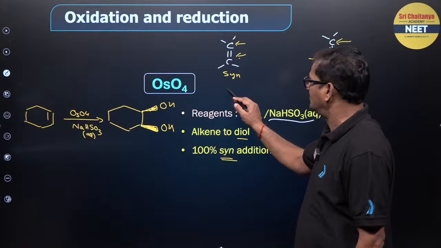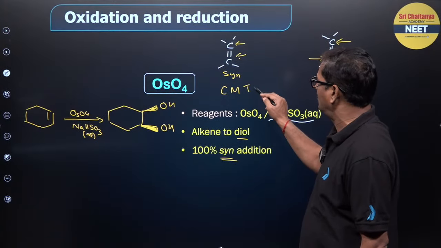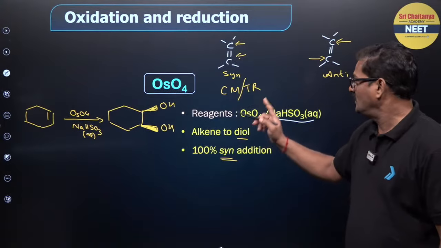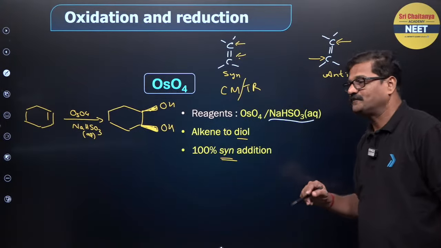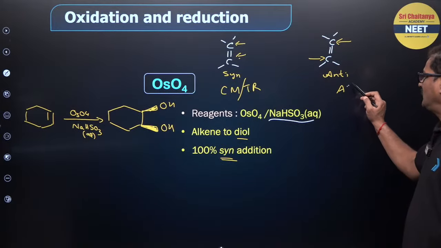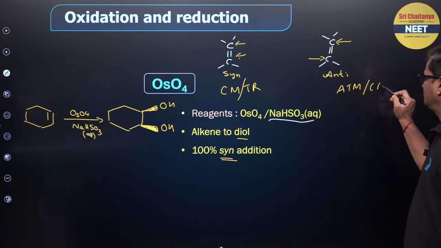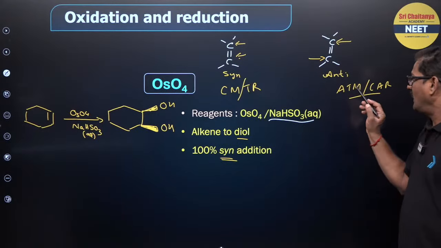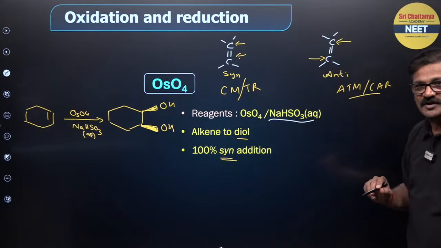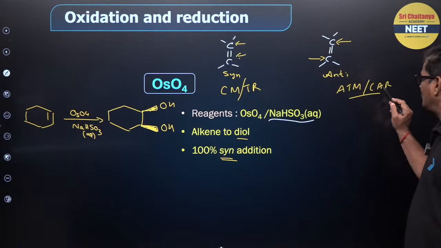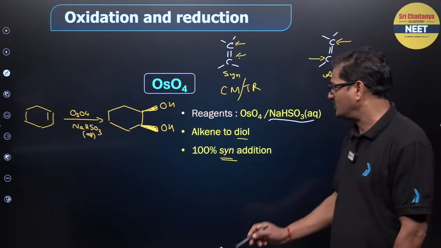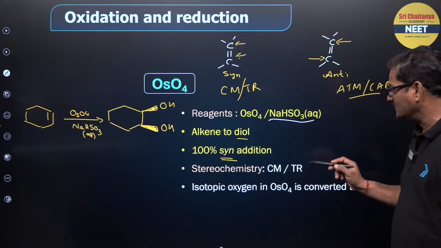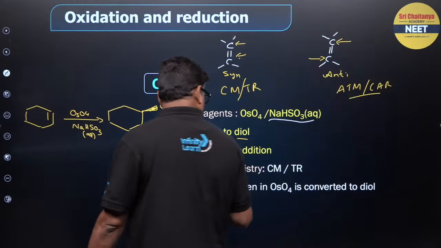When syn addition happens, use CMTR. Cis alkene gives meso product, trans alkene gives racemic mixture. And for anti addition, we will discuss it in the later slides. Anti addition to trans alkene gives meso product, cis alkene on anti addition gives racemic mixture, and the stereochemistry I told you, CMTR. And isotopic oxygen of oxygen is converted to diol.